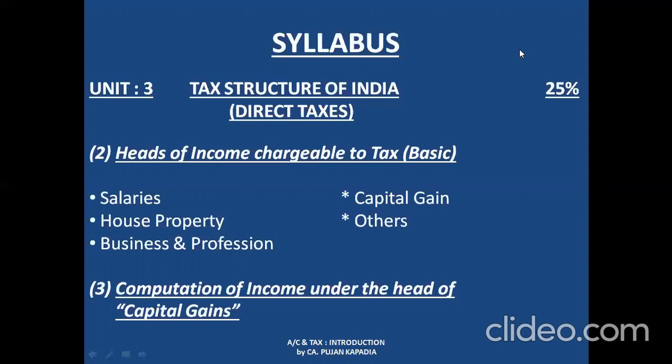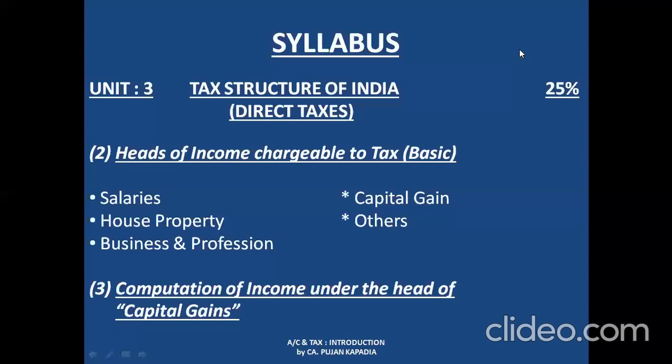The third head of income is income from business and profession. Now, this is a vast topic covering n number of provisions under the Income Tax Act 1961. To give you the general idea of this particular topic, any businessman doing any sort of business is definitely doing that business to earn profit, right? So the profit that is being earned by the businessman is going to be taxable under this head of income.